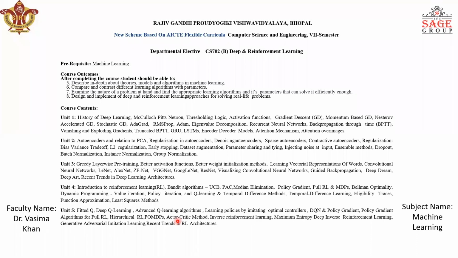The first three units which I have just talked about are the part of deep learning, and the last 2 units, unit 4 and unit 5, will be covering reinforcement learning. About reinforcement learning I'll come afterwards, since it is the first class, so I'm going to give the introduction only, and then from the second class we'll start taking the topics.